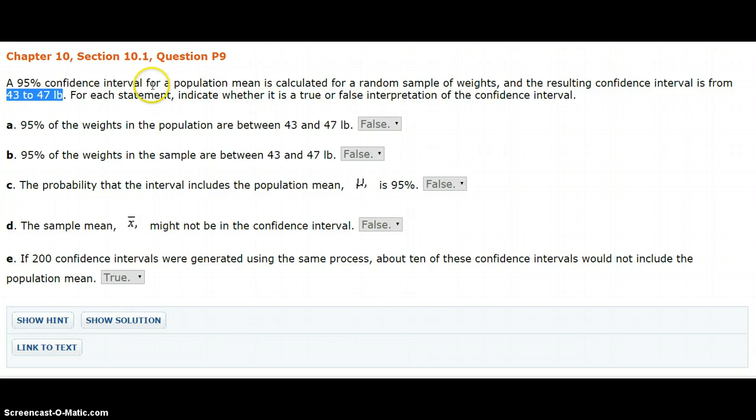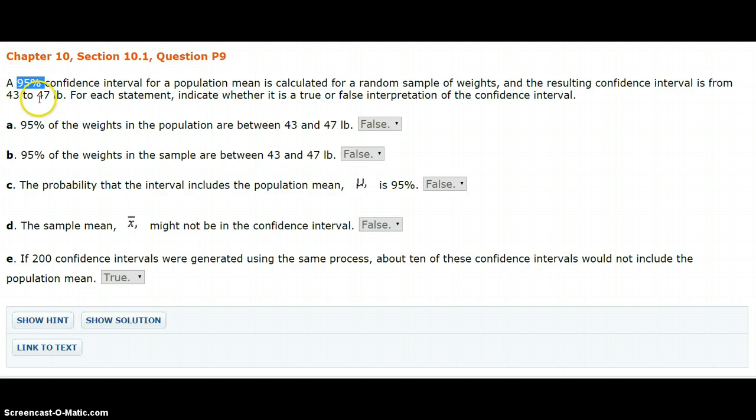95% confidence also means a 5% chance of error. And specifically, it's called a type 1 error as we get into hypothesis testing. But by setting that 95% confidence, we're also setting the 5% error rate. 5% of 200 is 10, but we don't know we'd get exactly 10. Just about 10 would really not include it.